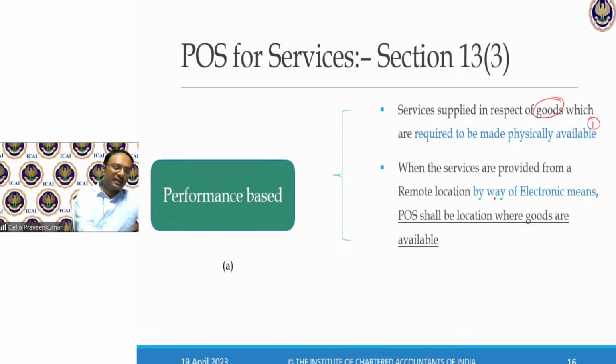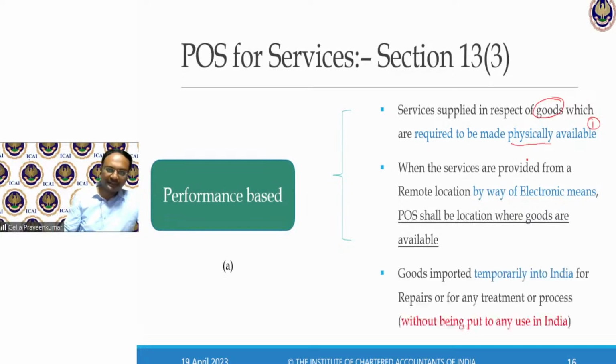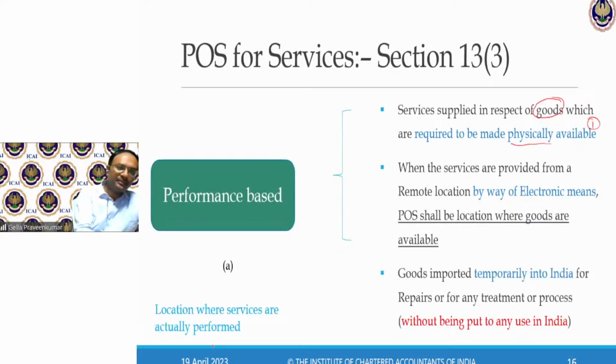So, wherever the goods are to be made physically available, the provision says the place of supply shall be the place where the actual performance happens.